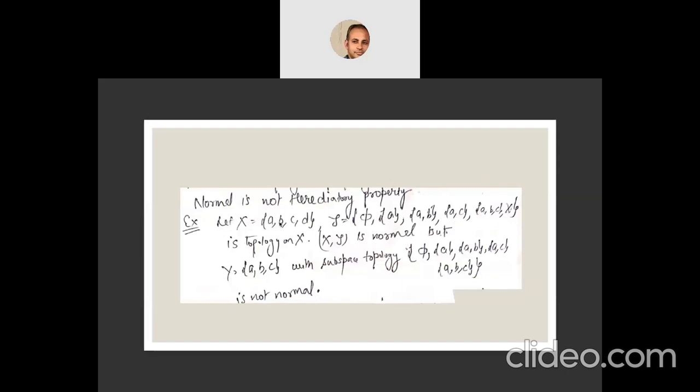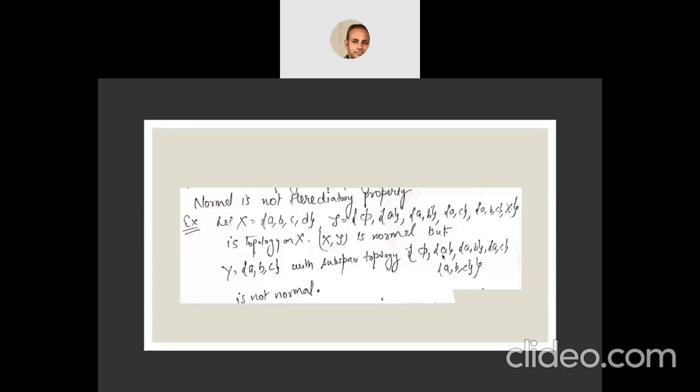Here, let X be this set and define a topology tau on X. Then you can check that under this topology, this space is a normal space. Now let Y be a subset of X with the subspace topology. Subspace topology means we take the intersection of these sets with Y, with A, B, C. Whatever comes out is this collection.